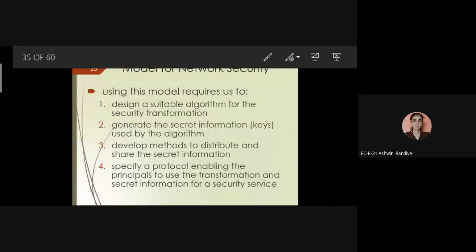When person A sends a message to person B through the transformation medium, in that case a third person can also hack that particular data or message. So if our message should be private, we can provide security keys to that message. In order to develop that key, we require the algorithm.